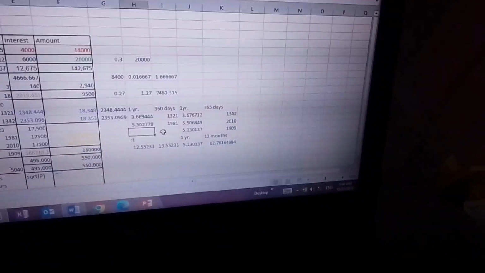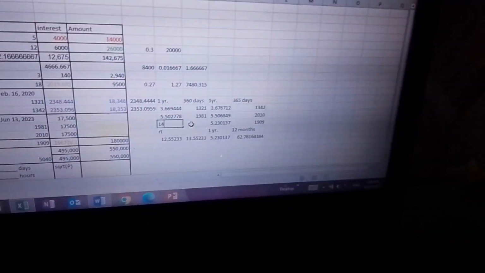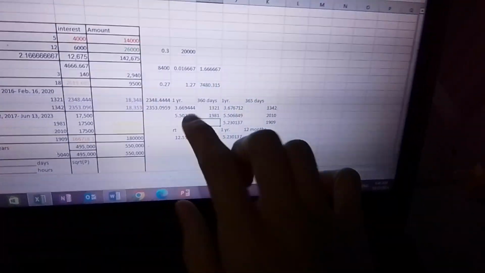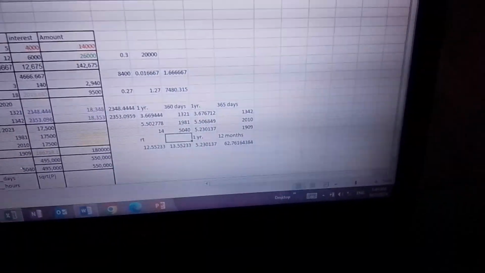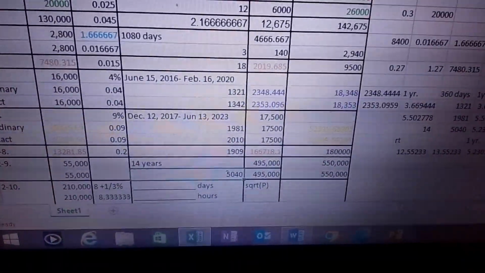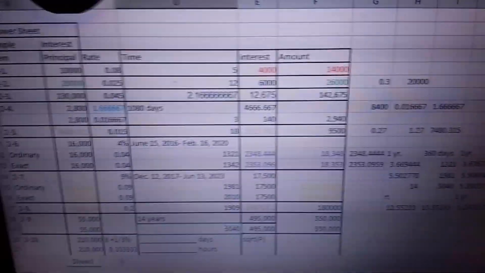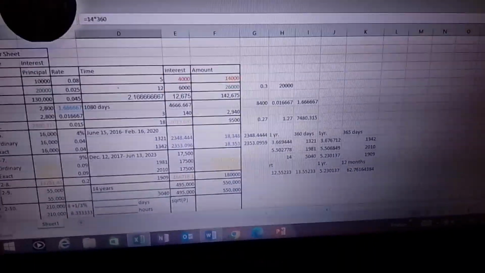Remembering the solution, 1 year is worth 360 days. So we have 14 years. Type in the number 14 here, and then we multiply that by 360. 14 times 360 days. And we get 5,040. That's why you might be asking me, what's that 5,040 doing there? Because it's 14 times 360. There. Now we can solve for the time.